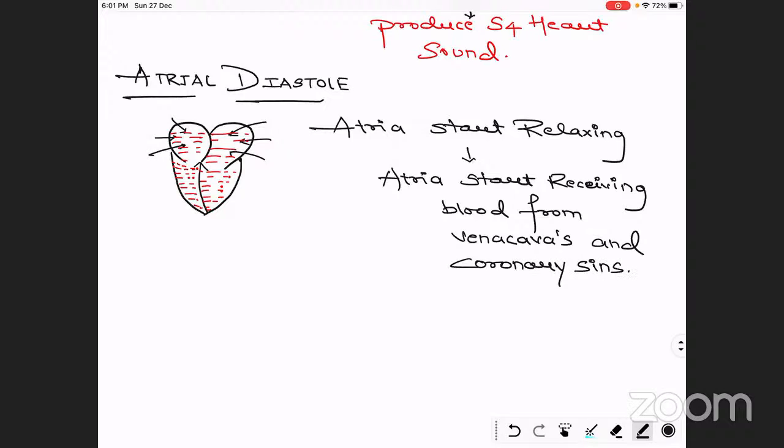Okay, so this is all about the different stages of the cardiac cycle.